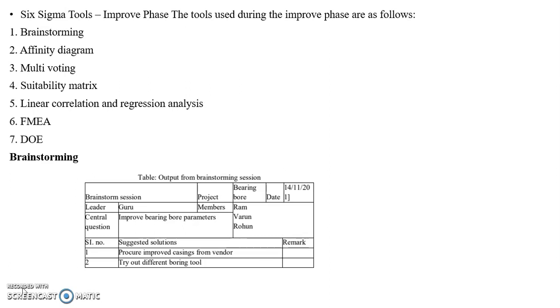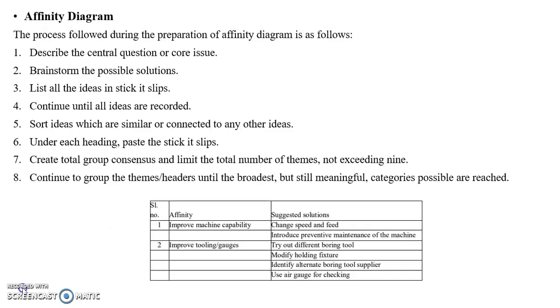point to a certain central idea, and it is necessary to group such ideas by using affinity diagrams, the second tool in improve phase. Affinity diagram is a simple tool used during the improve phase for assimilating and understanding a large number of solutions.